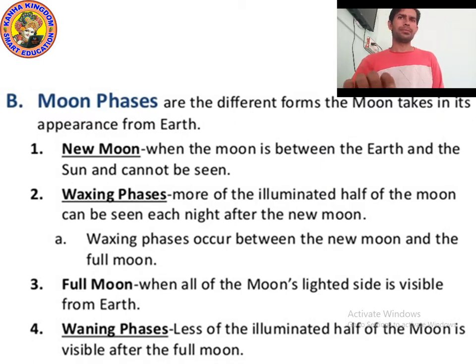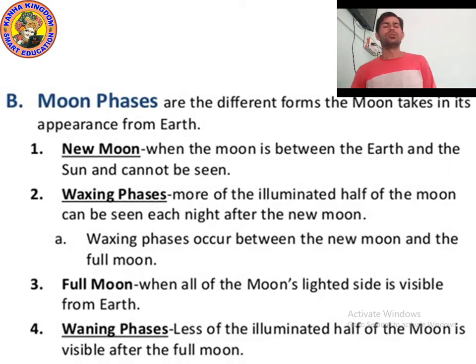So here are the moon phases. There are different forms of the moon that take place in its appearance from the Earth. Yes, because we know that the moon revolves and rotates around the Earth, so different phases form. Okay, phases mean what? Phases mean changing in the shape of the moon. Yes, the shape of the moon changes.